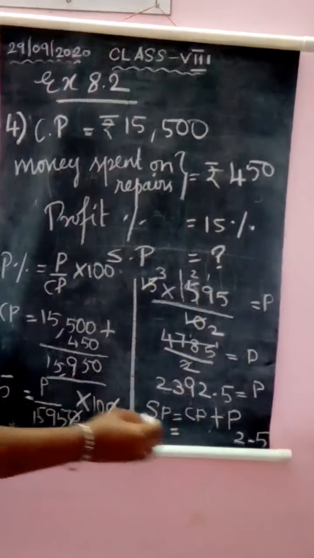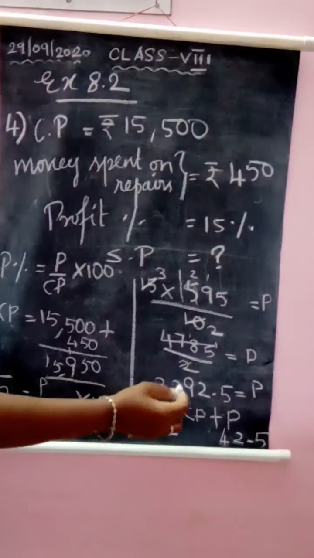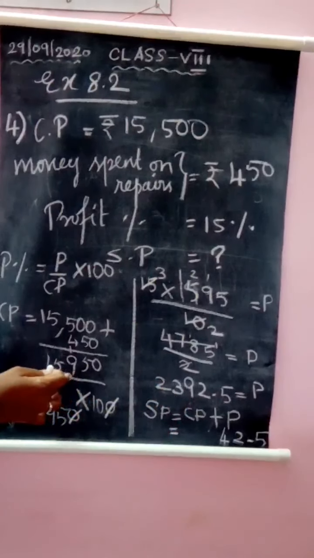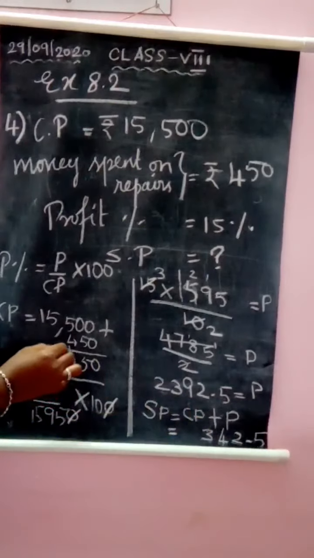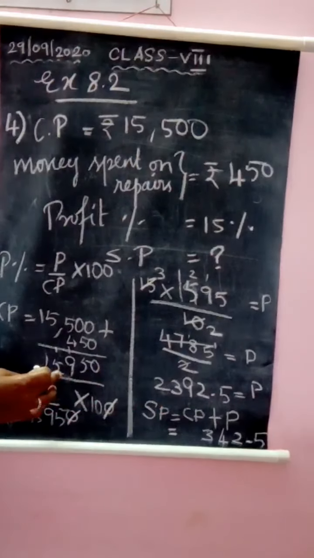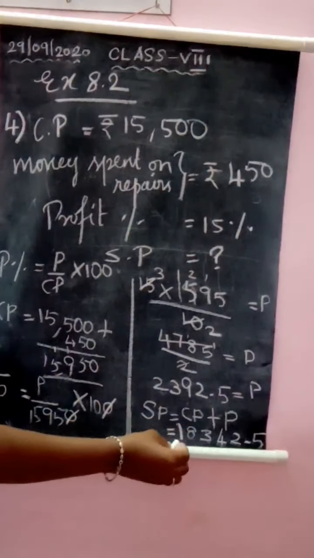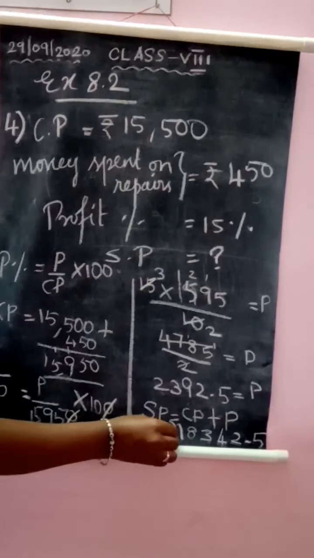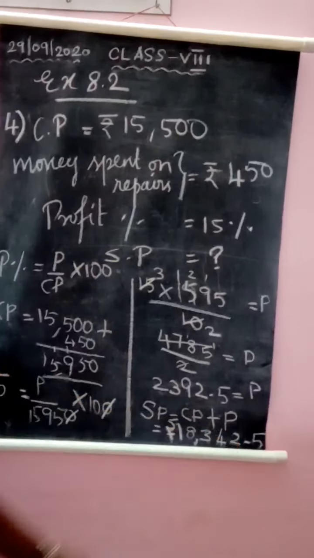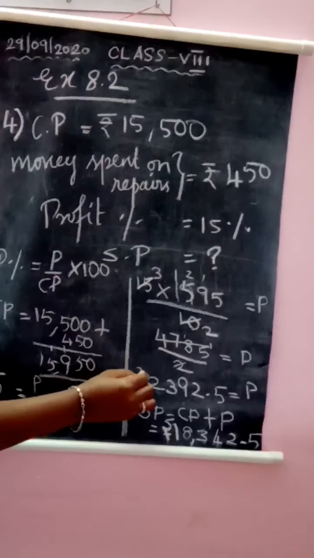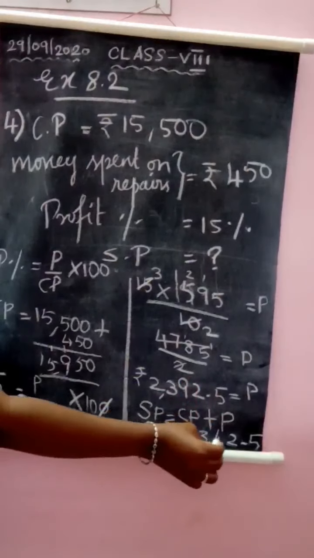Then 9 plus 5, 14. Then 3 plus 9, it is 12. 12 plus 1, 13. Then 2 plus 5, 7. 7 plus 1, 8. Then this number as it is. So it is rupees 18,342.5. So profit is rupees 2,392.5 and selling price is rupees 18,342.5.